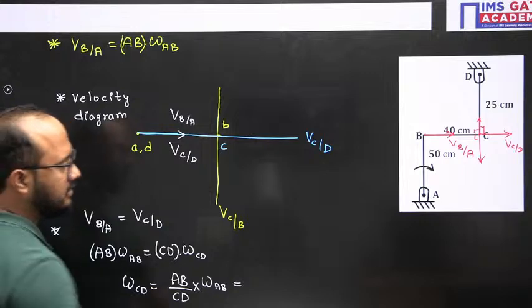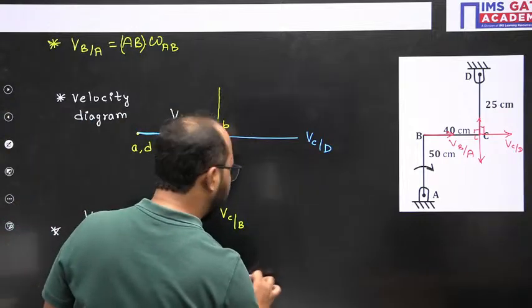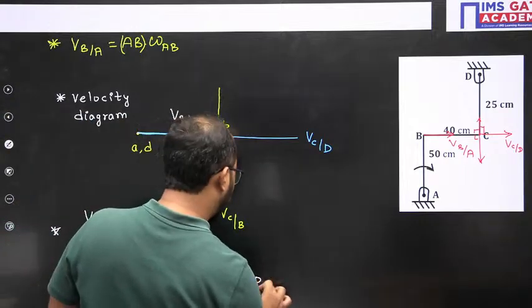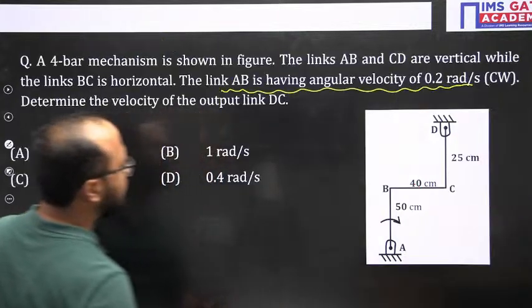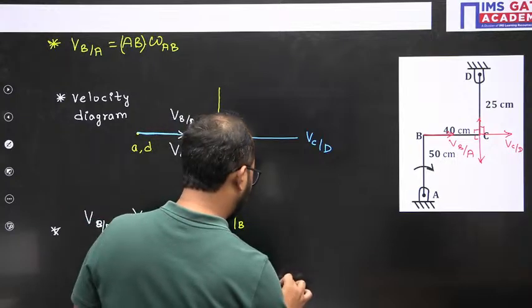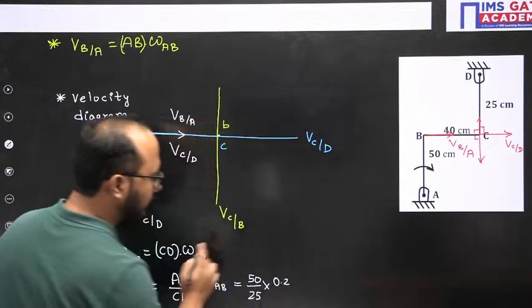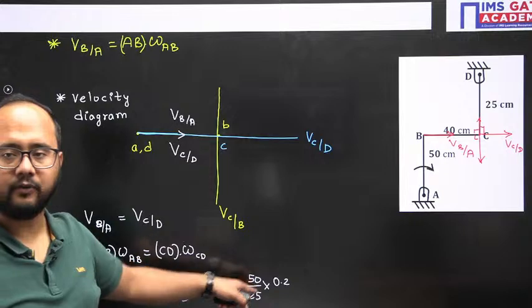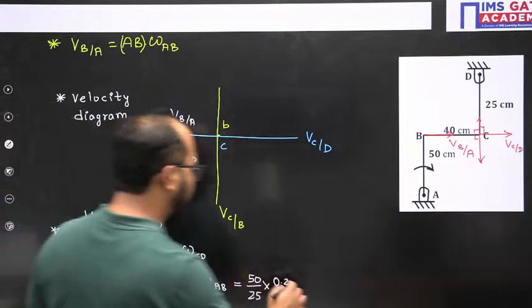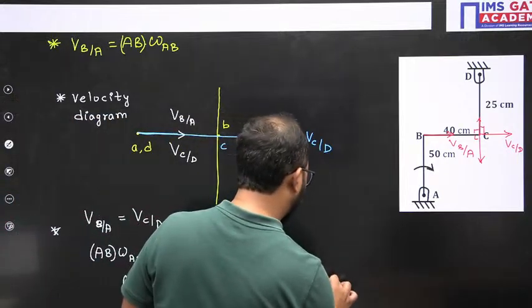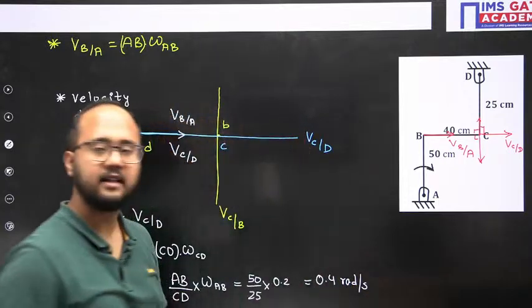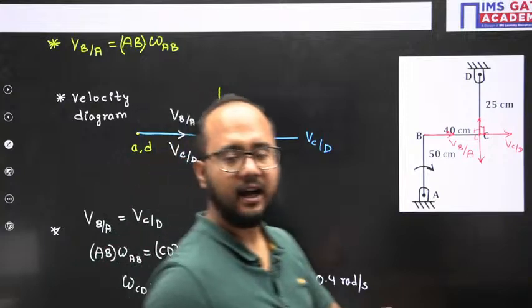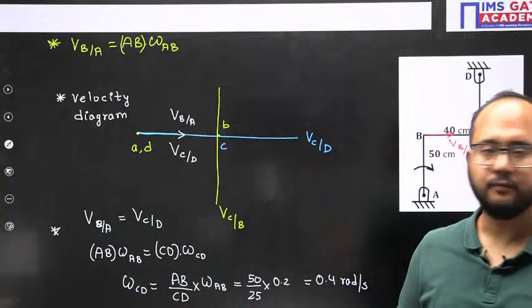So AB length is given as 50 centimeter, CD length is given as 25 centimeter, multiplied by omega AB. Omega AB is given as 0.2. If I divide 50 by 25, 2 will be there, 2 multiplied by 0.2, you will get the answer as 0.4. This is the answer we are getting. I hope everyone this is clear, yes or no?